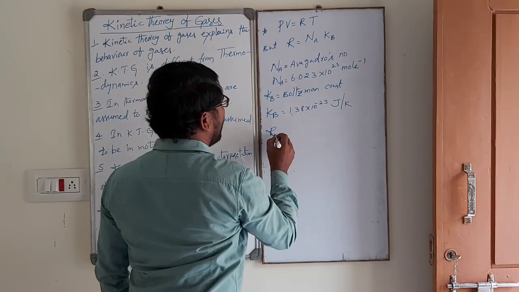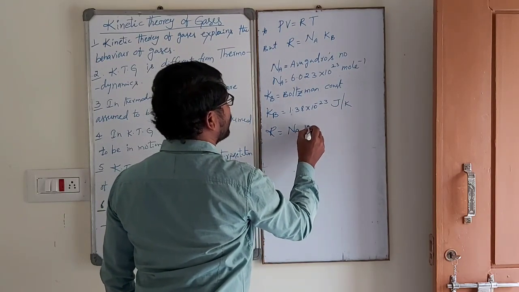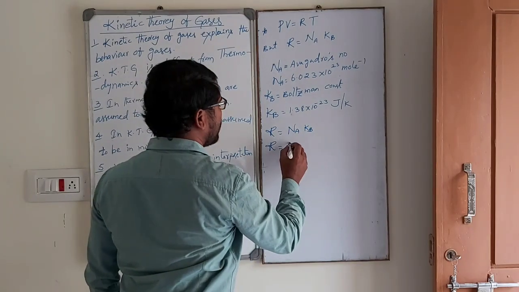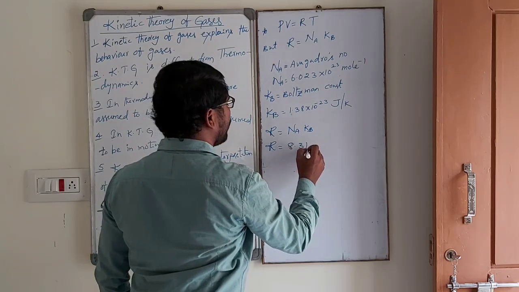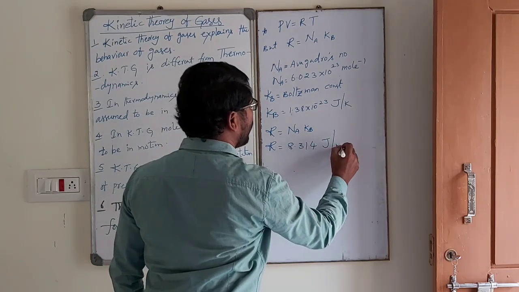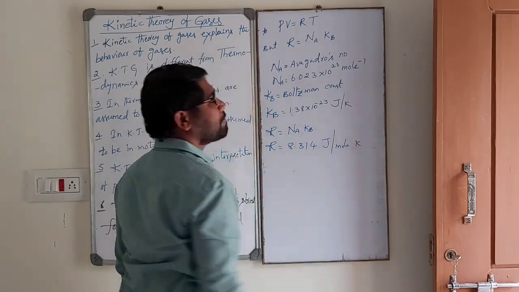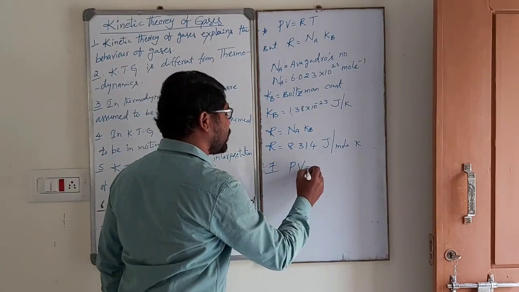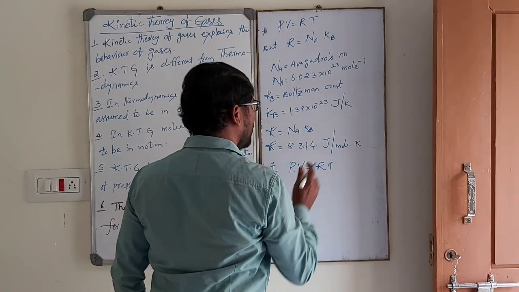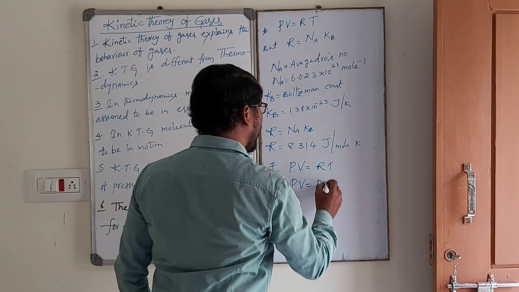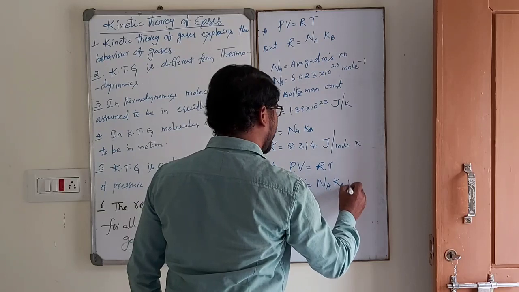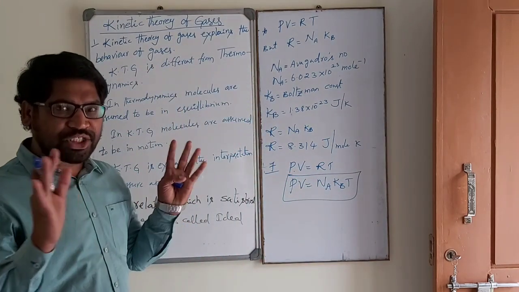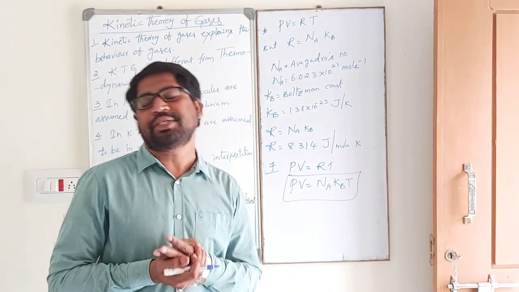So finally, R is equal to Na into Kb. Both are multiplied, giving 8.314 joule per mole Kelvin. Next, finally we get the relation PV is equal to Na into Kb T. This is what we want. This is the general information about kinetic theory of gases.